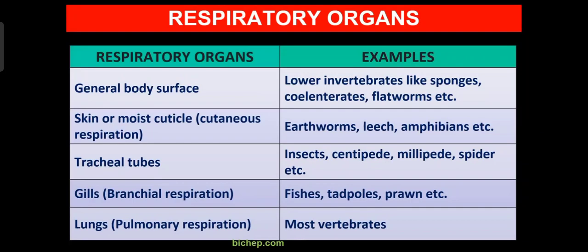Now what are the different respiratory organs in different animals? Different animals have different respiratory organs, as we have studied till now. So we can see some examples. Respiration occurs through the general body surface, for example in lower invertebrates like sponges, coelenterates, flatworms, all of which respire through their body surface. Then the next examples are earthworm, leeches and the amphibians.